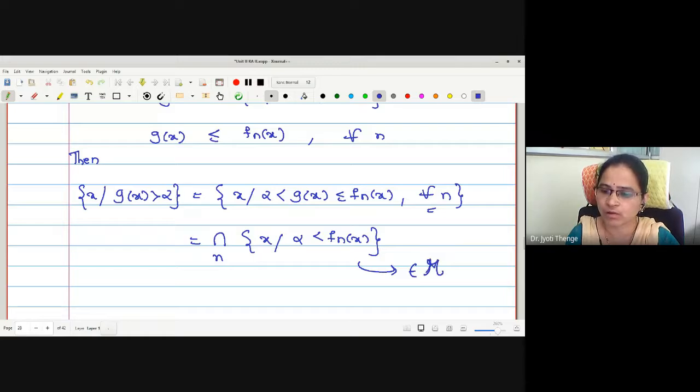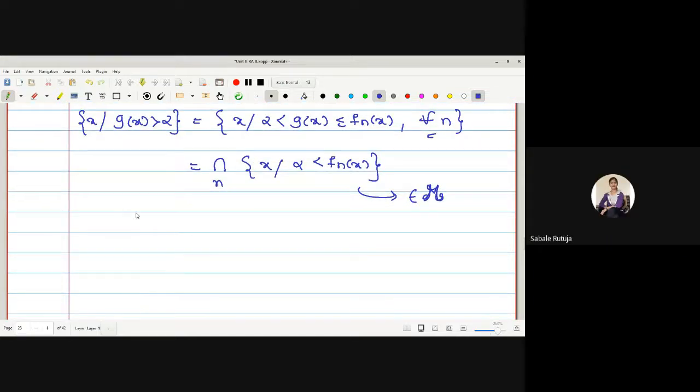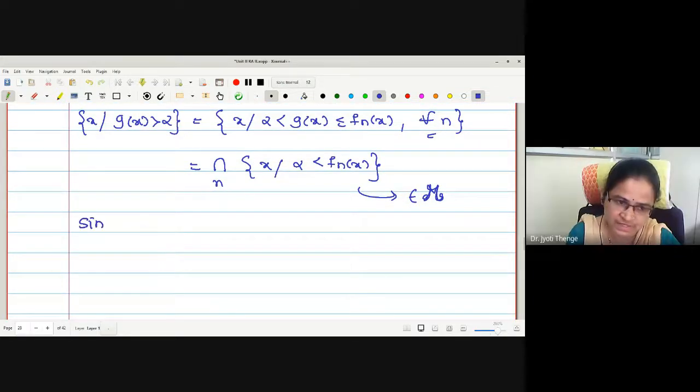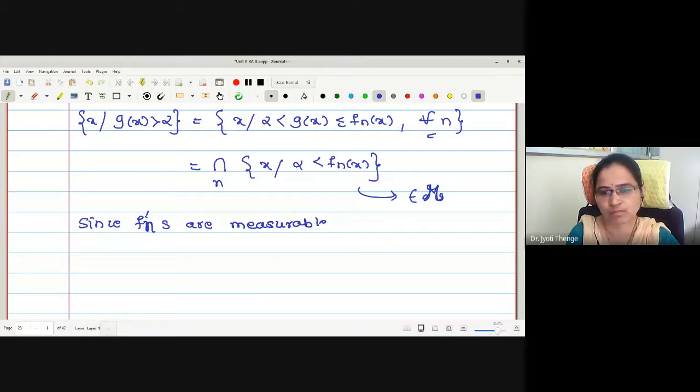Correct now? What about the countable intersection? Measurable. Okay, since the fn's are measurable, what will it give us?